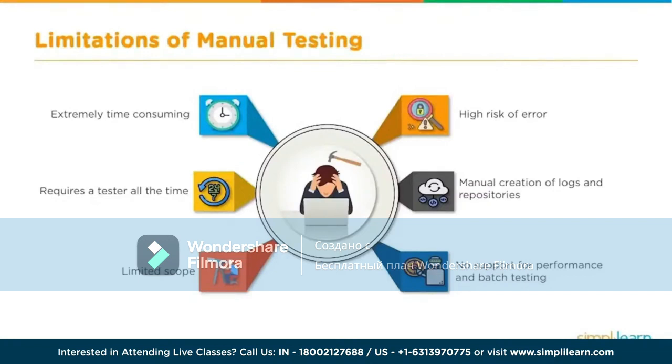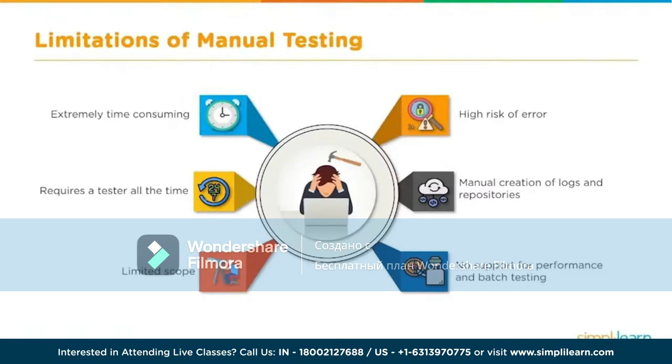He also has to create manual reports, group them, format them so that we get good looking reports. Also send these reports manually to all stakeholders. Then collection of logs from various machines where you have run your test, consolidating all of them, creating repositories and maintaining them. And again, since it's all a manual process, there is a high chance of creating manual errors there. Scope of manual testing is limited.